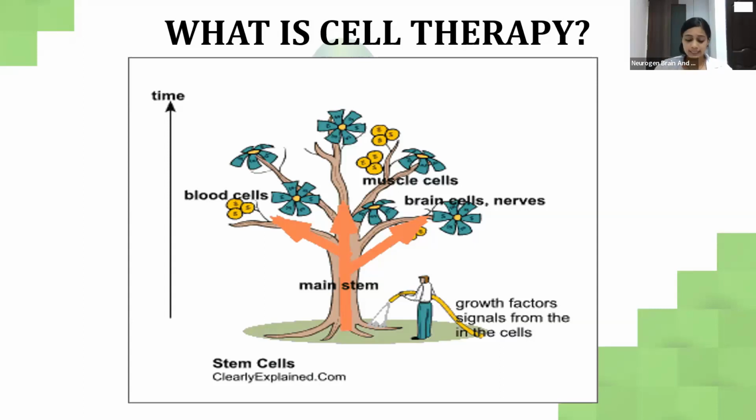So cell therapy, basically cells are like trees, okay? They require fertilization, they require nourishment, they require water. But then we have to be able to give out branches and trees. That's how cells work. If we do cell therapy along with neuro rehabilitation, it will really be very effective and very beneficial for the child.